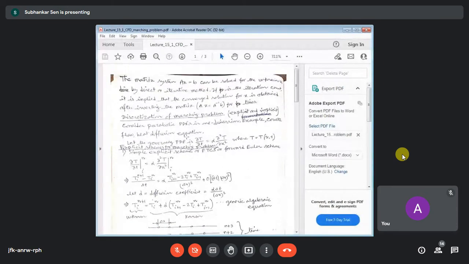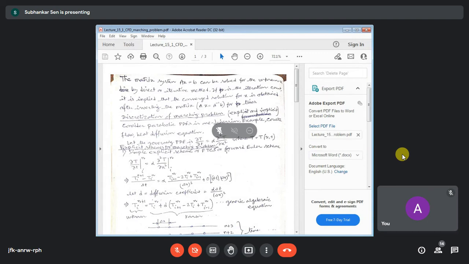The differential equation, as I was telling, is the parabolic partial differential equation in one dimension. We have one unsteady term and one diffusion term. So this is the transient heat diffusion equation in terms of temperature. Here temperature is a function of both space and time in one dimension. This is the governing equation. Now we shall discretize this equation by the explicit scheme, also known as the simple explicit scheme or the FTCS scheme.